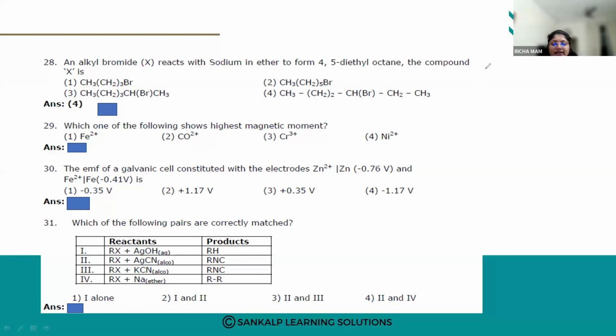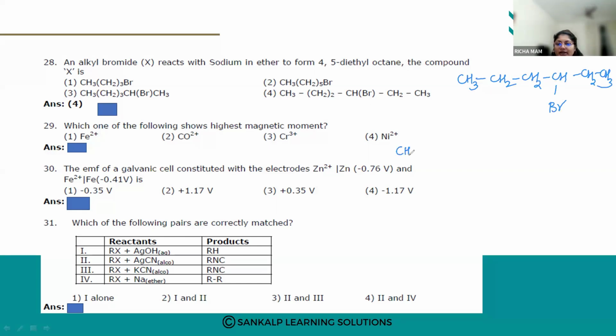Alkyl halides react with sodium in the presence of dry ether, and they produce a higher alkane. So this is a Wurtz reaction, right? Now these are the four options. If I take CH3, CH2, CH2, CHBr, CH2, CH3, now here 4,5-diethyl octane.